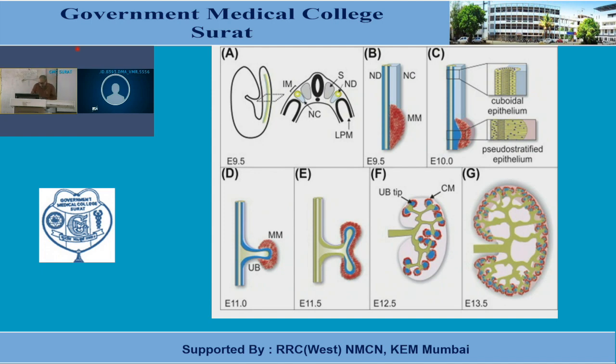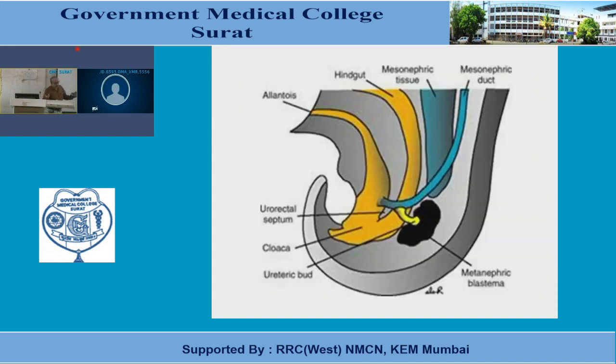Now the proximal part of the ureteric bud is going to give rise to the ureter, obviously. The upper dilated part of this ureteric bud is known as the pelvis, and the lower part is the further part of the ureter. Now I have told that this ureteric bud emerges from the lower part of the mesonephric duct, so how is it going to open into the urinary bladder?